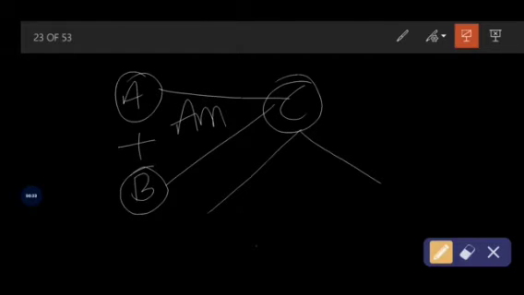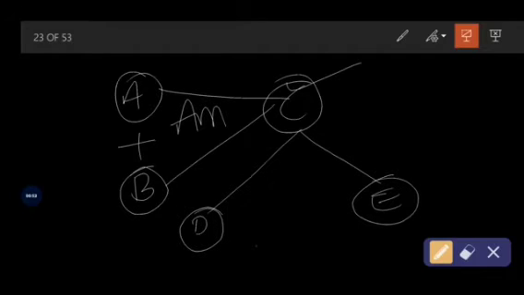Assume this C company is the existing company. The management of C company decides to segregate its operations into two entities, such as company D and company E. Observe, the C company is segregating here. One becomes D company and another operation becomes E company. So when the existing company is segregated into two or more business entities, this process is called demerger.